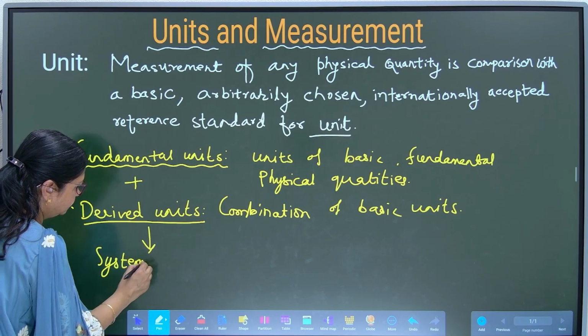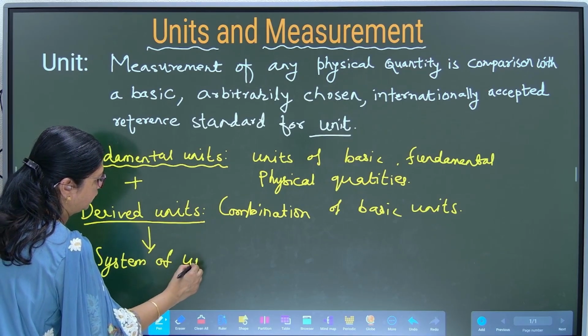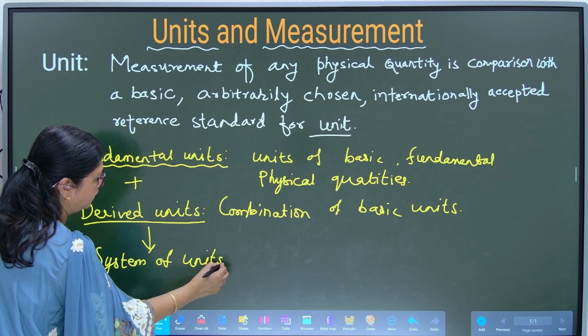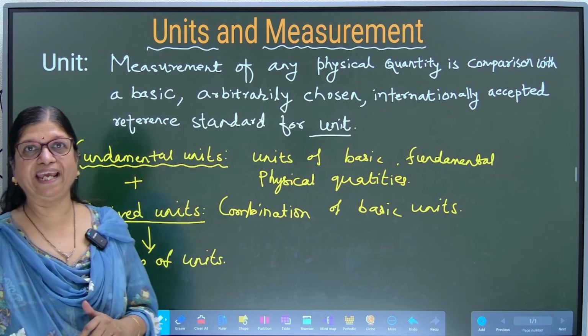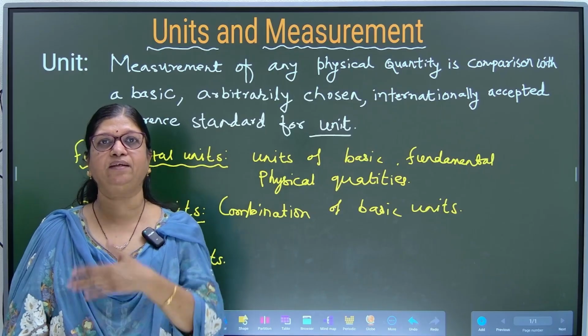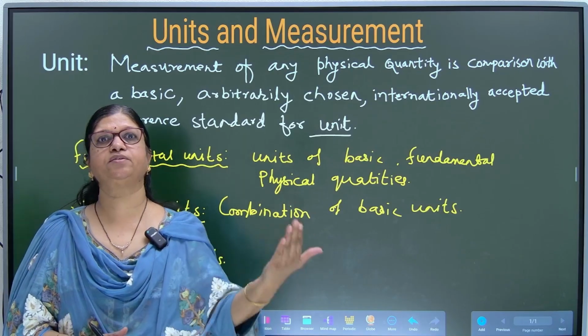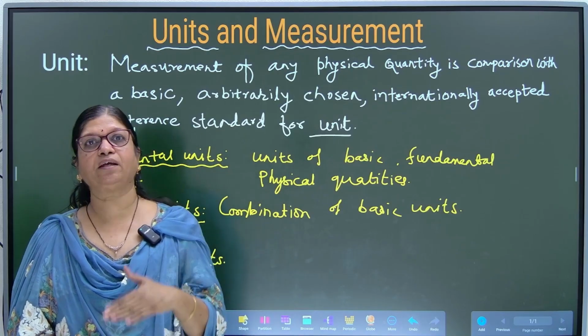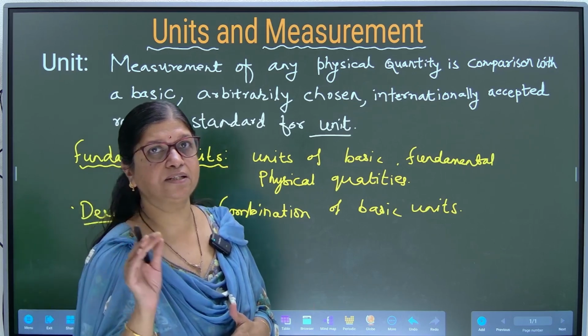system of units. Okay. So in olden days, many systems of units were introduced, taken into consideration, then they were removed due to some difficulties or the other.